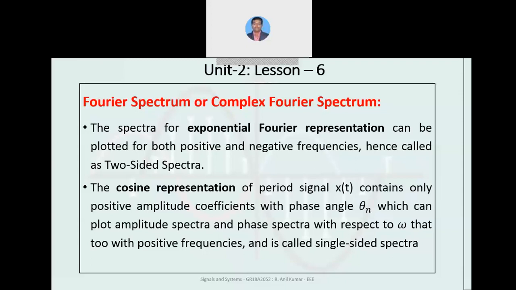The spectra for the exponential Fourier representation can be plotted for both positive and negative frequencies. Hence, it is called a two-sided spectra. Coming to the cosine representation, it contains only positive amplitude coefficients with respect to phase angle, which can plot amplitude spectra as well as phase spectra, but only for positive frequencies. That is why it is called a single-sided spectrum.